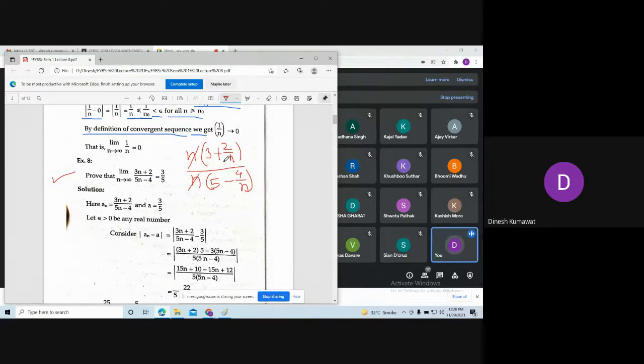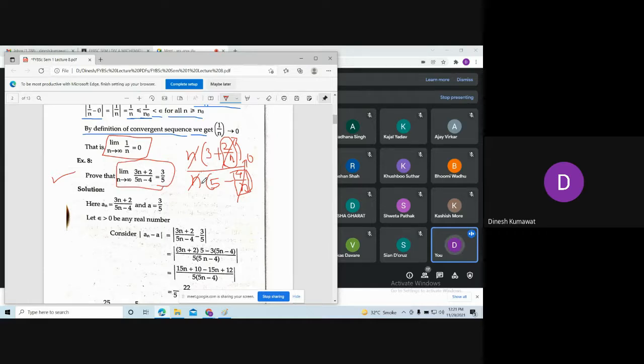If you apply limit n tending to infinity in the numerator, then you can see this term blows up, or you can say converges to 0, using this definition. Similarly, this term converges to 0. So what remains here? 3 by 5.